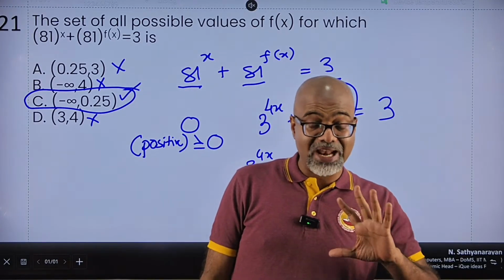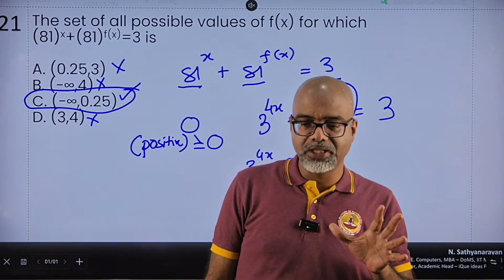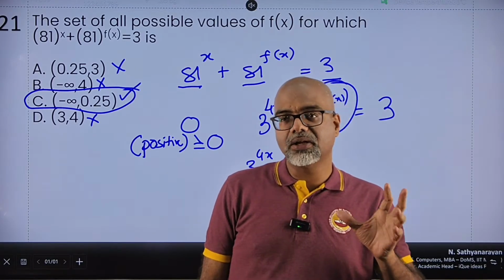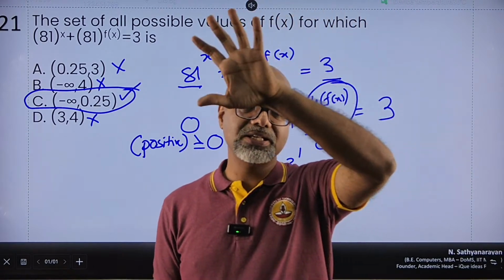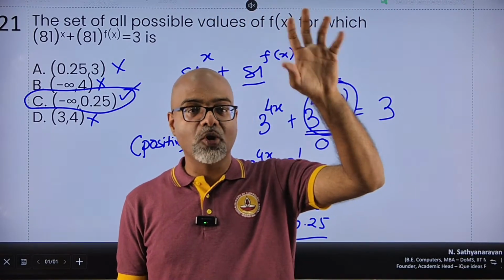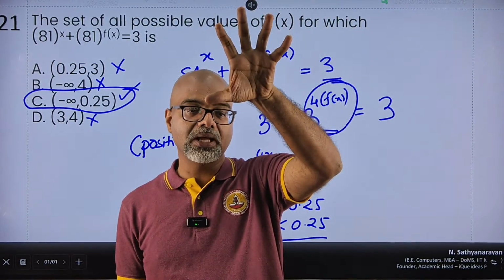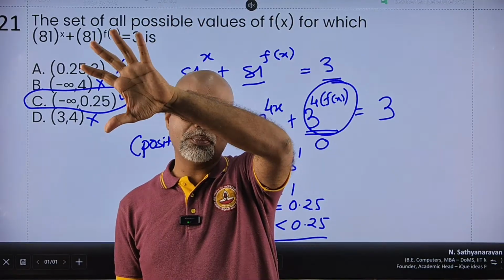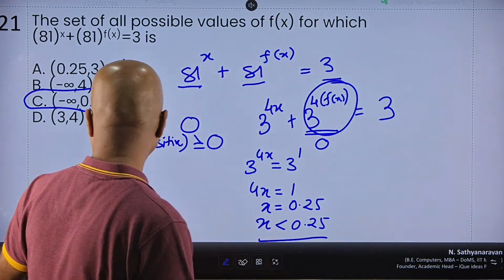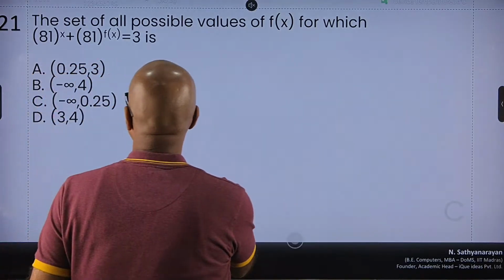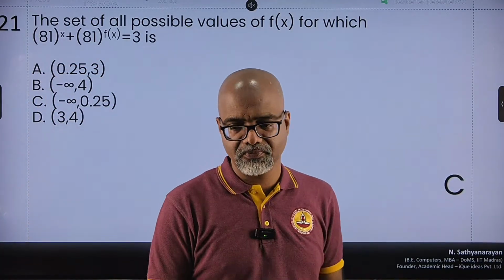So there is not much calculation involved in this, but a very theoretical concept that, again, like we saw, modulus of something plus square of something is 0. That means they have to be 0. So again, modulus of something or square of something or power of something being added to a positive number cannot be negative. I hope it made sense. So in this case, C has to be my answer. Very true.